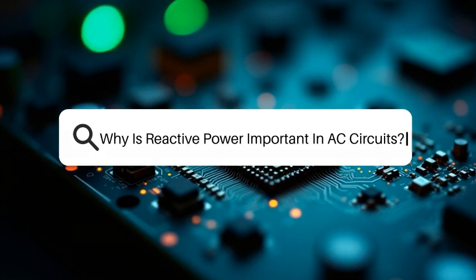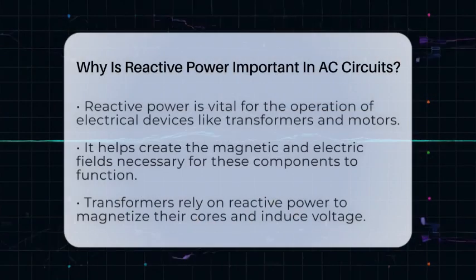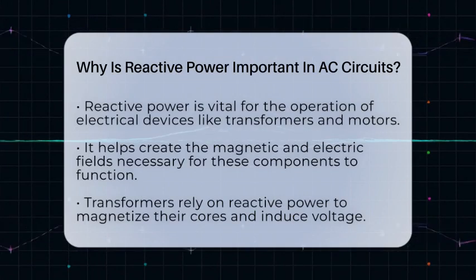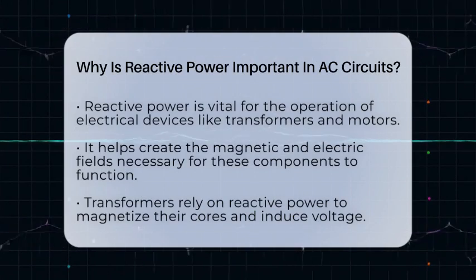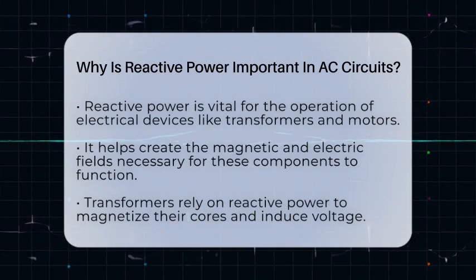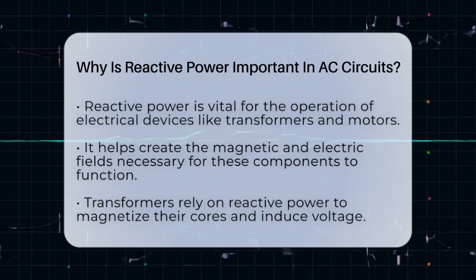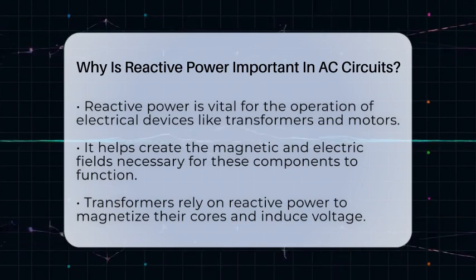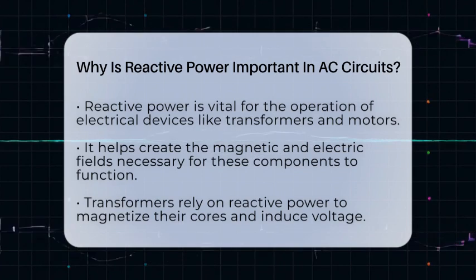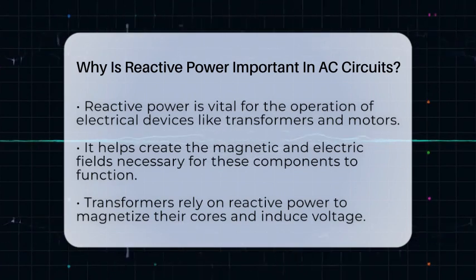Why is reactive power important in AC circuits? Imagine a world where electrical devices like transformers and motors suddenly stop working. That's because reactive power plays a hidden but vital role in keeping everything running smoothly. When you think about alternating current circuits, most people focus on the flow of active power, which does the actual work. But reactive power is just as important, even though it doesn't directly power devices.